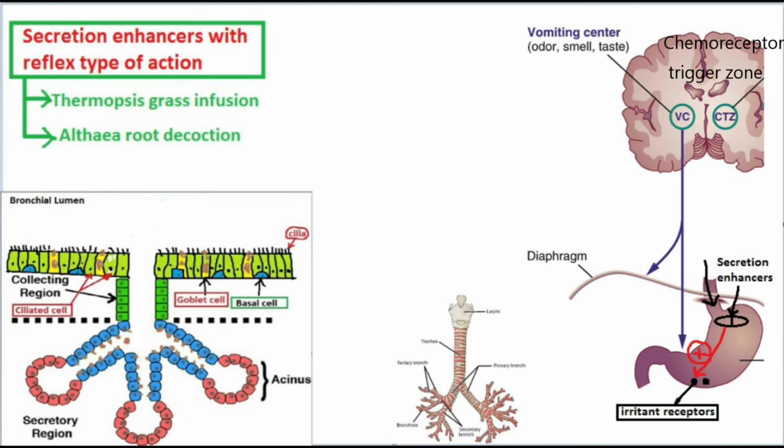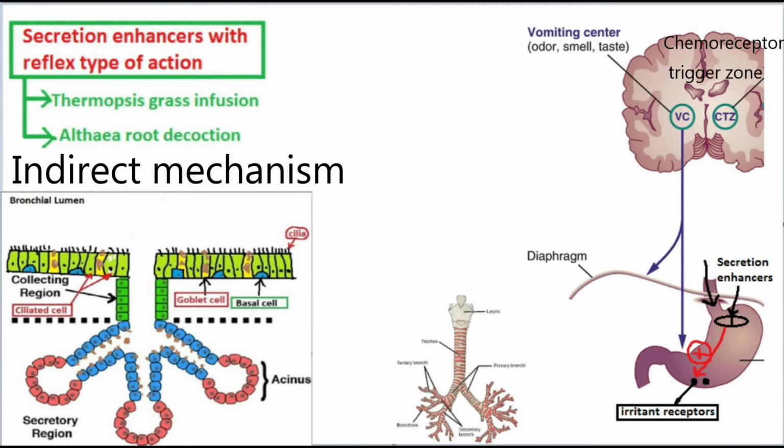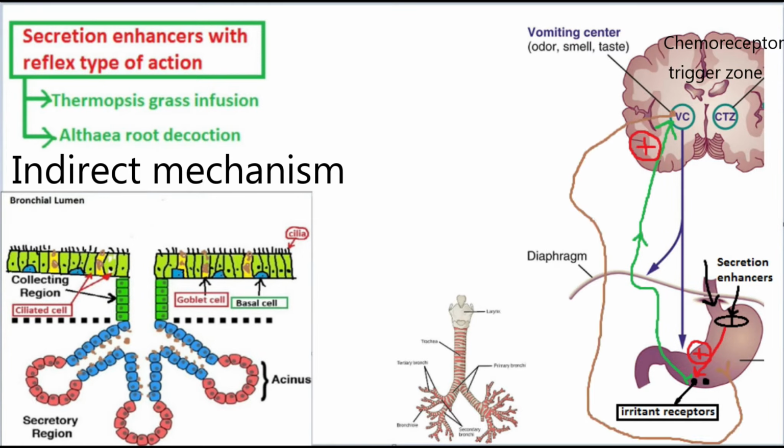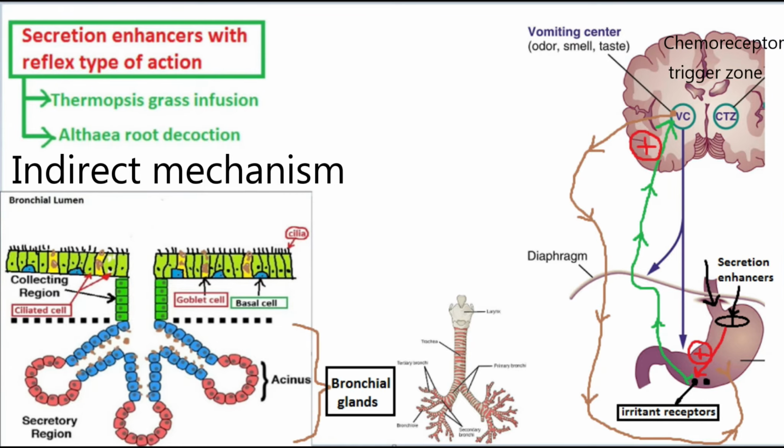There are two mechanisms of action of secretion enhancers, direct and indirect. The indirect mechanism is as follows. The drug will stimulate the irritant receptors in the buccal cavity mucosa and gastric mucosa. The vomiting center will be stimulated by nervous impulses from the stomach, intestinal tract, and other portions of the body. When the vomiting center is activated, it will send efferent fibers that will stimulate salivary gland secretion, gastric gland secretions, and most importantly, bronchial gland secretion.